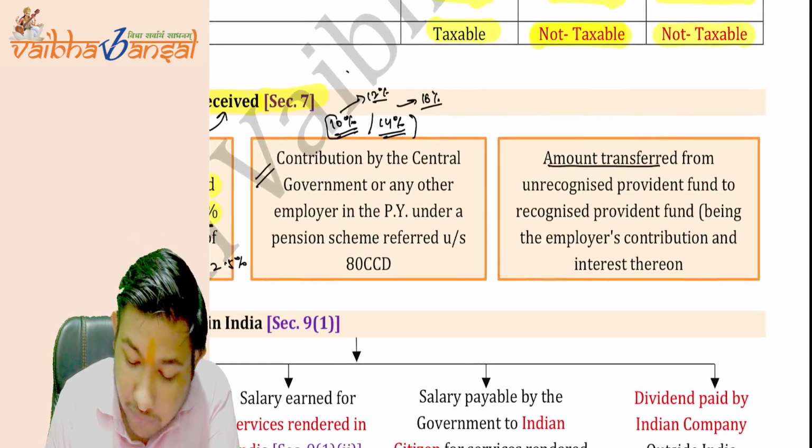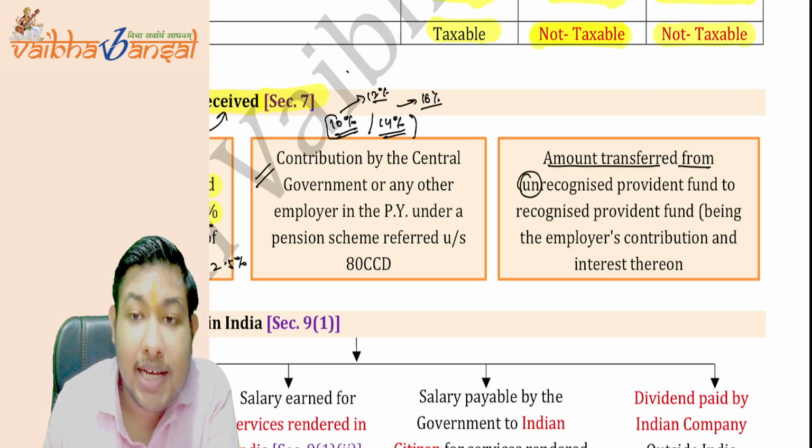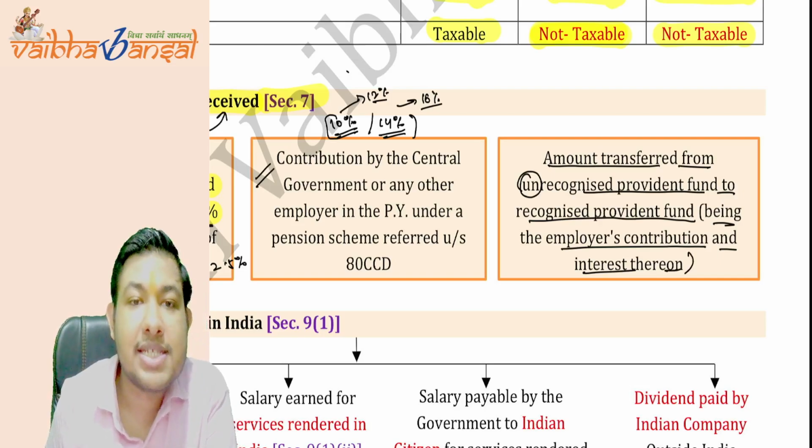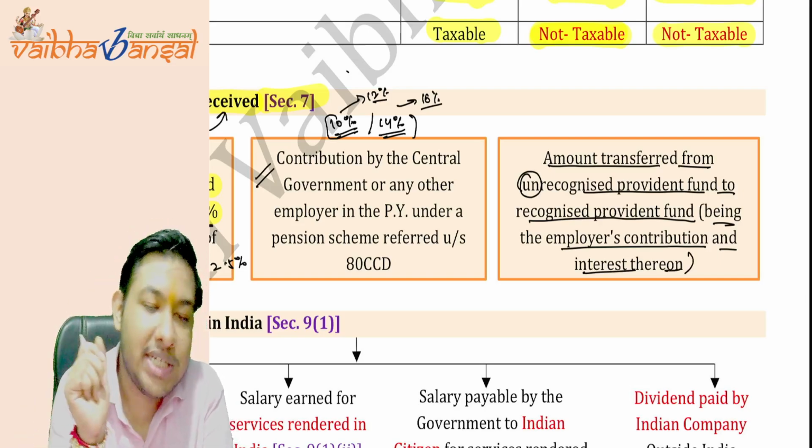The amount transferred from the unrecognized provident fund to the recognized provident fund, being the employer's contribution and interest thereon, will be treated as income received or deemed to be received in India.